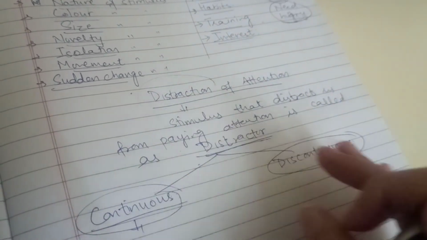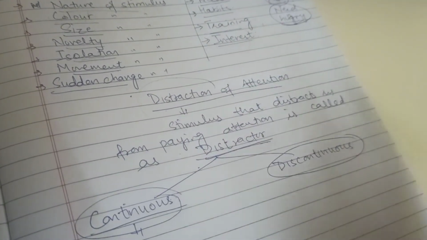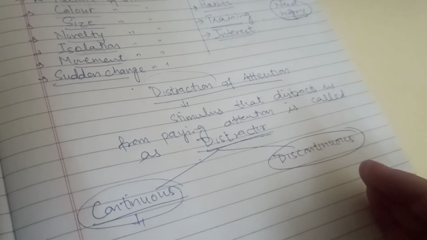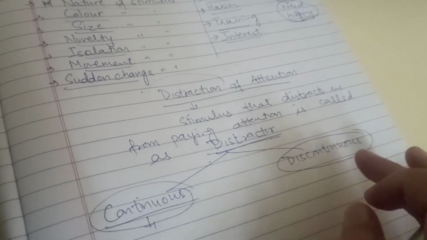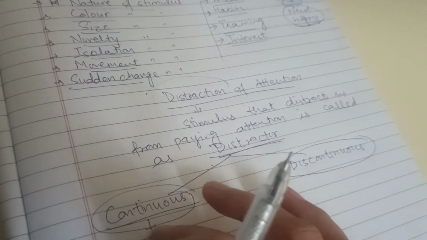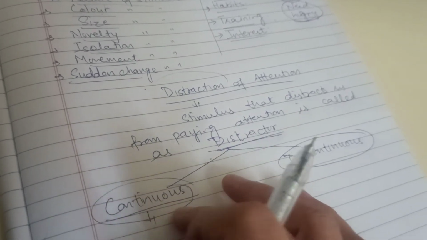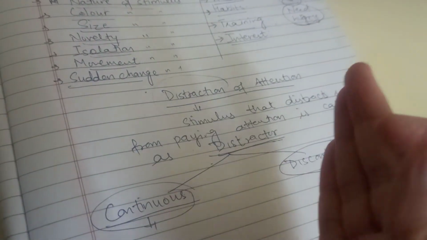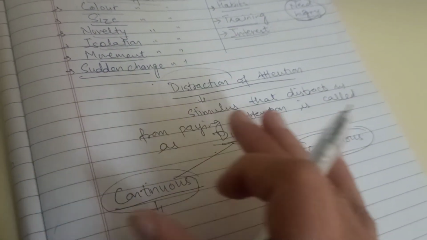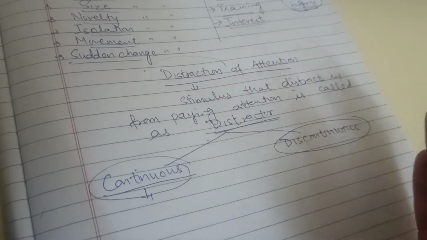After some time you are paying attention, then again XYZ stimulus comes and distracts you. Such a distractor is called discontinuous. Continuous means the distractor that continuously distracts you. Discontinuous means distraction of any stimulus from your attention in a particular time gap.